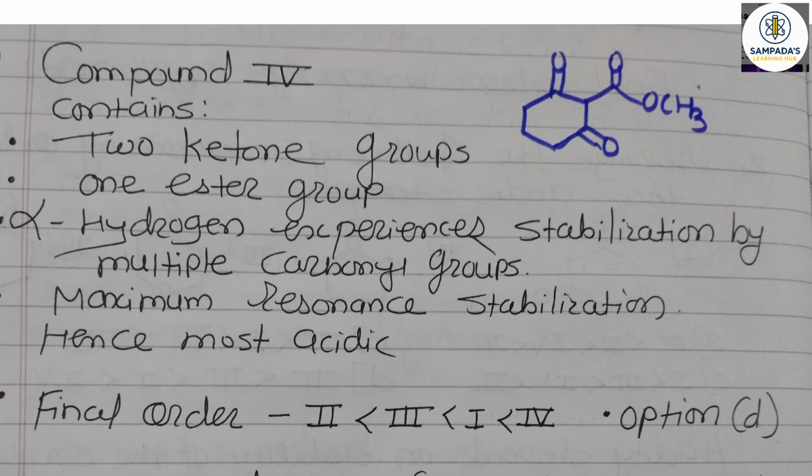Now, in compound fourth, two ketone groups and one ester group are there. So, the alpha hydrogen experiences stabilization by multiple carbonyl groups. So, maximum resonance stabilization is there, hence it is most acidic. So, the final order of the compounds is: second compound is less than third compound is less than first compound is less than fourth compound. So, option D is correct.